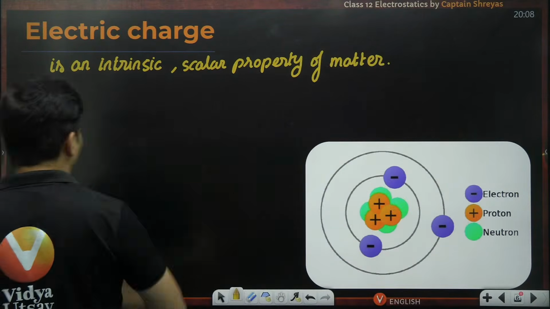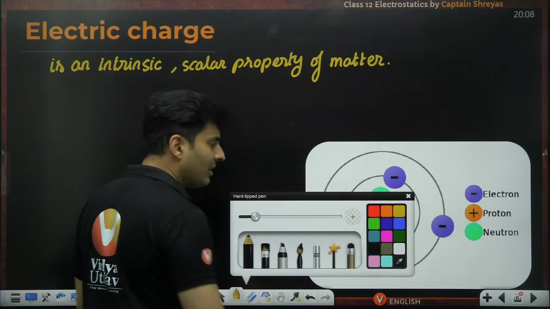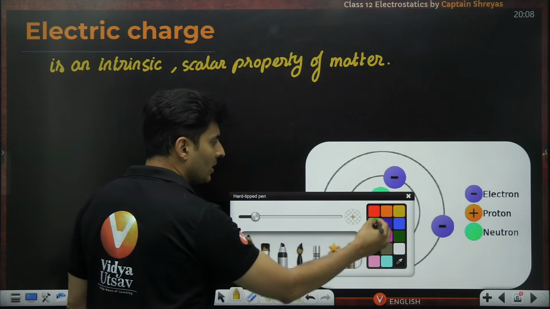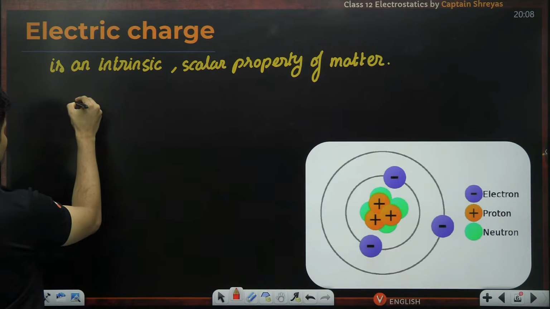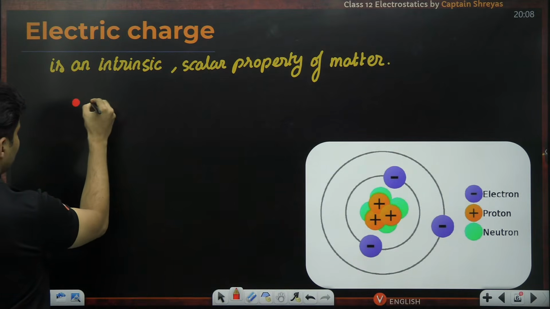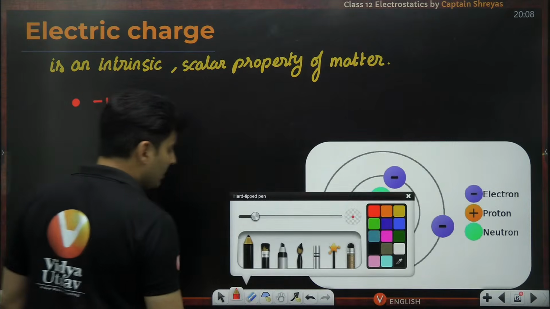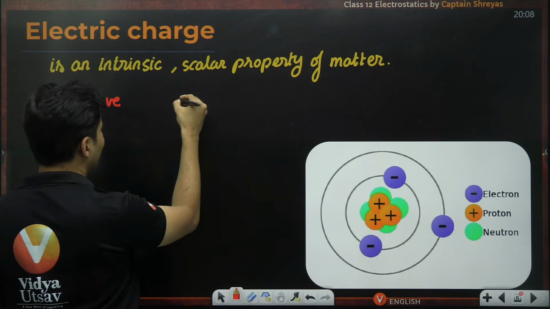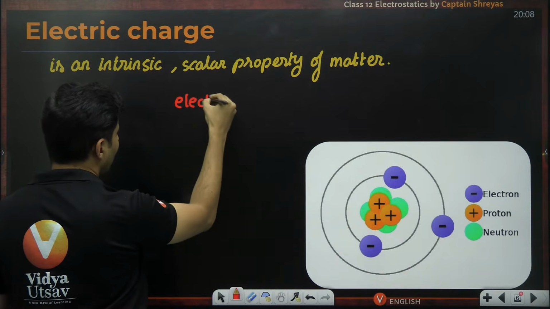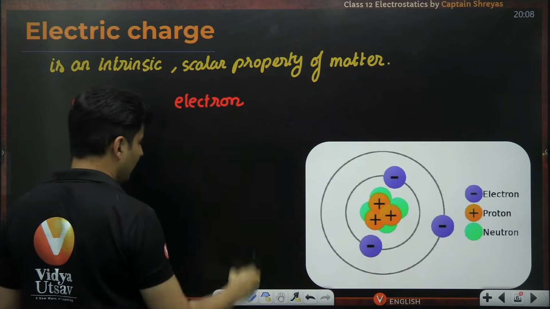Right. Now, the charges are of three types, three categories. The first one is a negative charge, the best example for that is an electron. Electron possesses a negative charge.